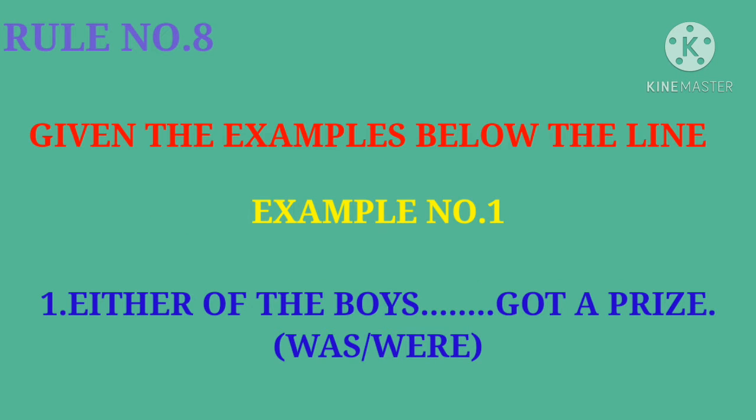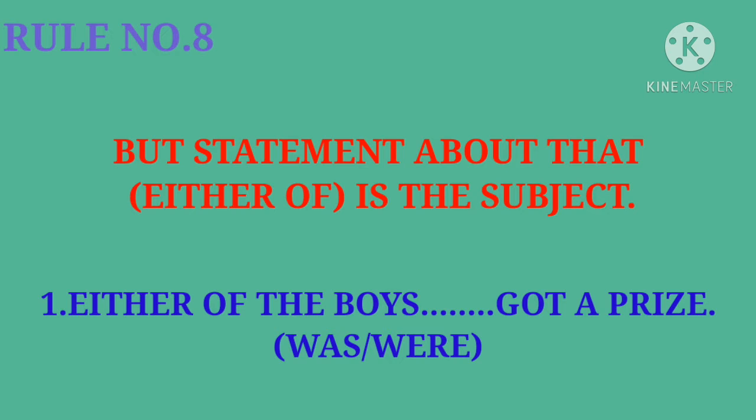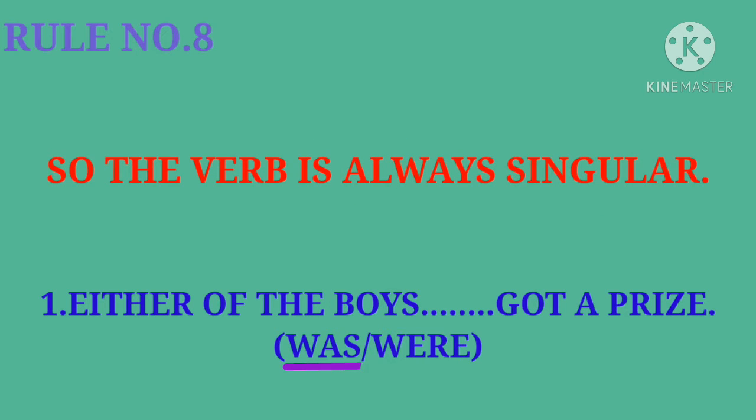Given the examples below. Example number 1. Either of the boys dash got a prize. You can see the boys is a plural noun, but either of is the subject. So the verb is always singular.